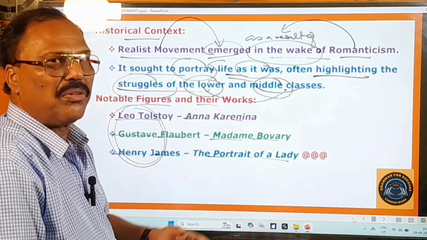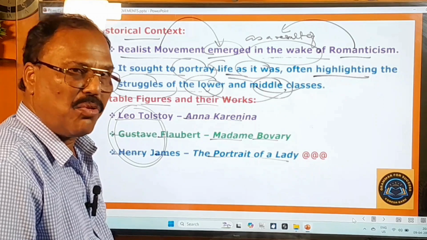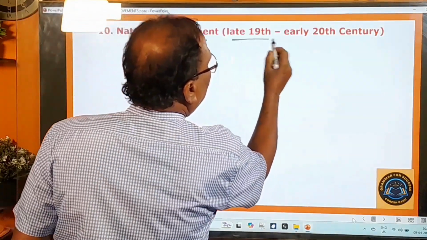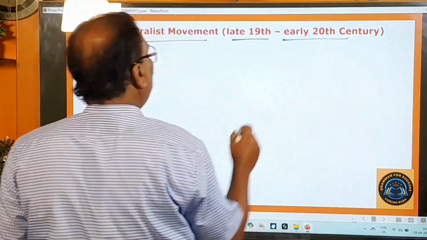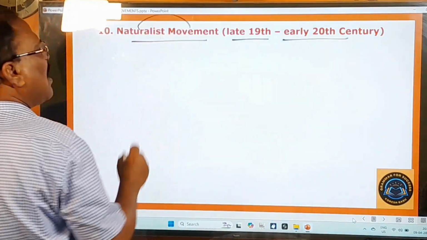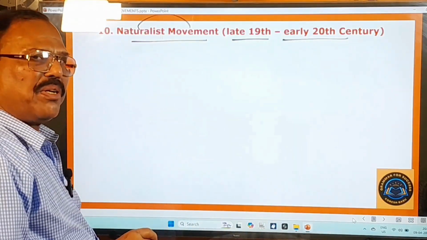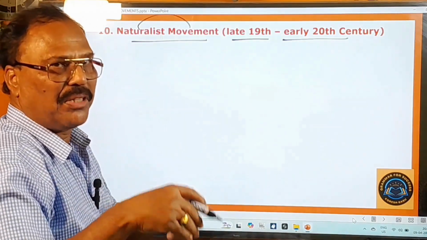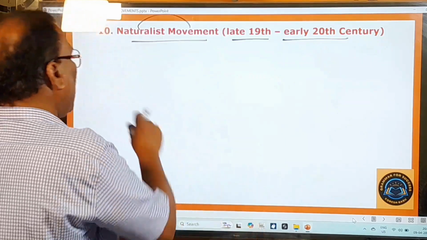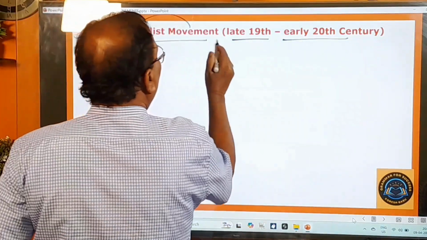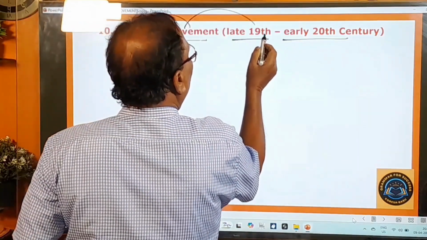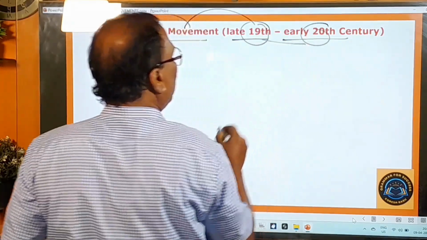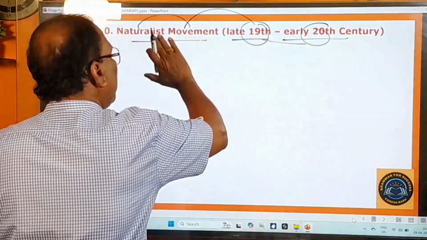Now we are going to learn about the next important literary movement. The 10th one, naturalist movement, late 19th and early 20th century. Naturalist movement means సహజవాదము. Realist movement means యథార్థవాదము. Naturalist means సహజవాదం, I am giving the Telugu meaning on my own. This movement existed between the late 19th century and early 20th century.